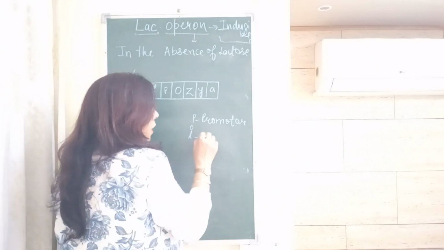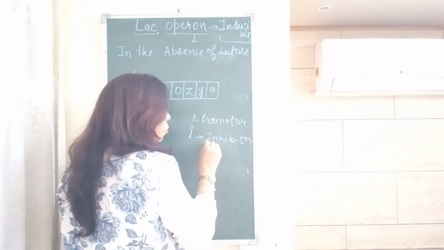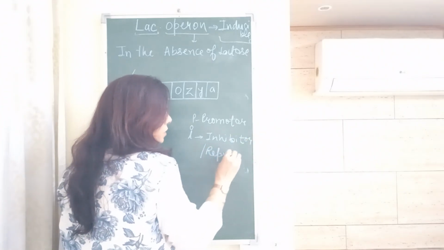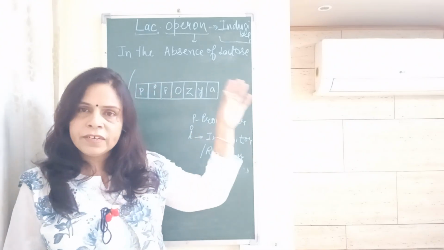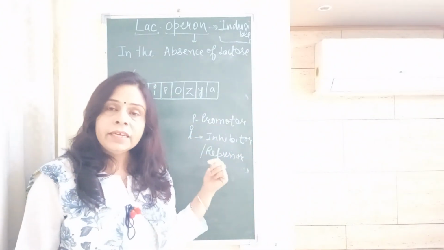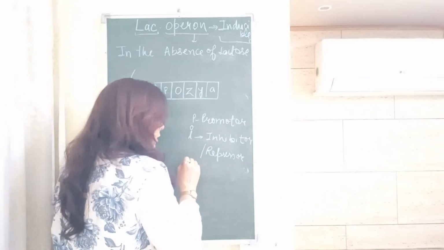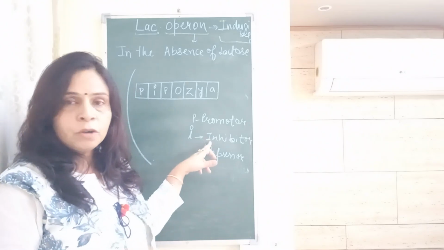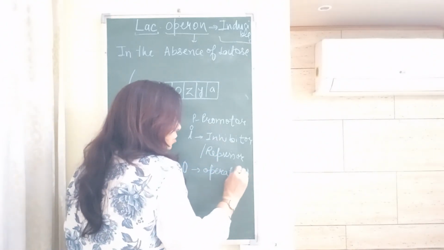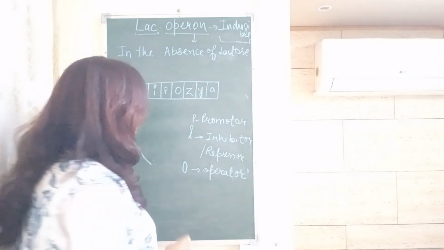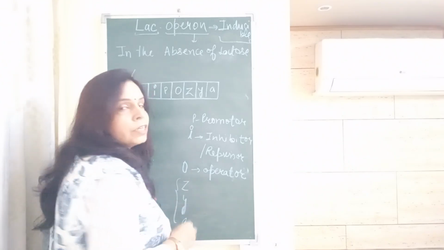What do you mean by I? I means, you can simply remember, it is inhibitor, or the most appropriate term is repressor. And these are basically the genes on one segment of DNA. What will this I gene be doing? It is forming the repressor protein, that is the repressor gene. And this repressor protein will be binding on the operator site, so that the transcription of the structural genes Z, Y and A is blocked. These are the structural genes.